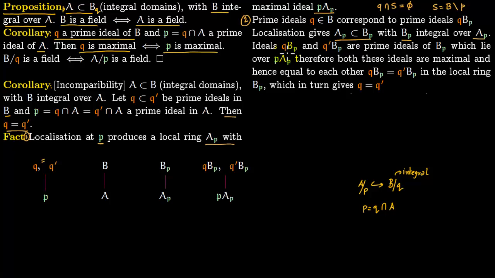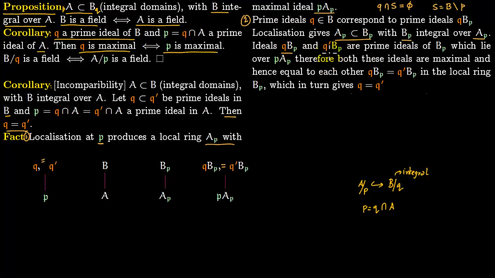Now the ideals corresponding to these ideals Q and Q prime, you have ideals Q_P and Q prime_P. This is a one-to-one correspondence, as we said here. So there is a one-to-one correspondence between here and here. So if we prove equality here, then this will show equality here because of the one-to-one correspondence. So what we want to do is show an equality right here to show this.